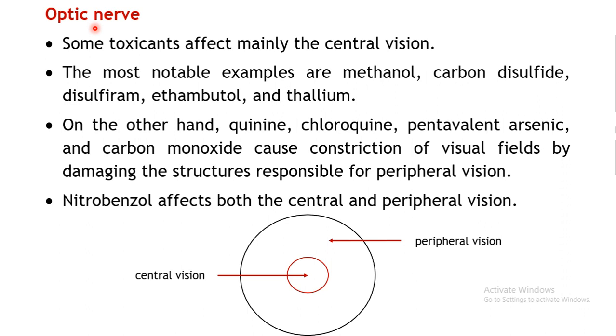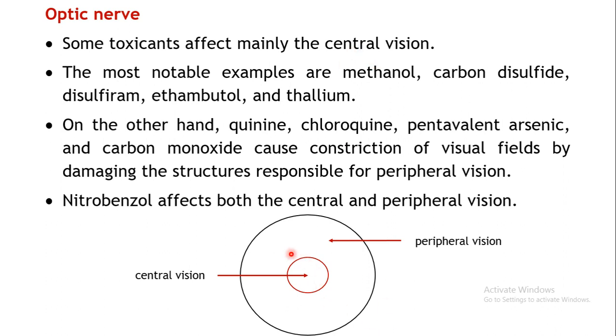So the optic nerve itself may get damaged. As a result of damage to the optic nerve, the vision may get affected. Now when you are looking at a particular object, apart from that object, you will see several objects surrounding it, right? It's not that only that object is visible to you. The surrounding regions are also visible, but what you are looking at will be more clear as compared to the outer regions.